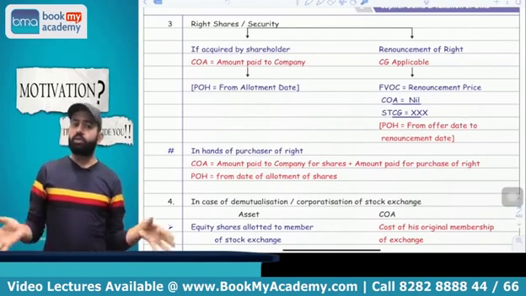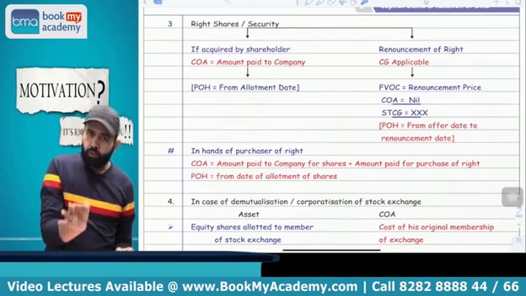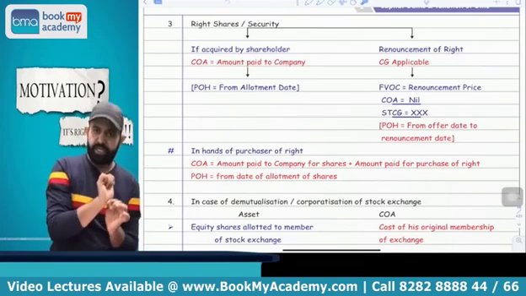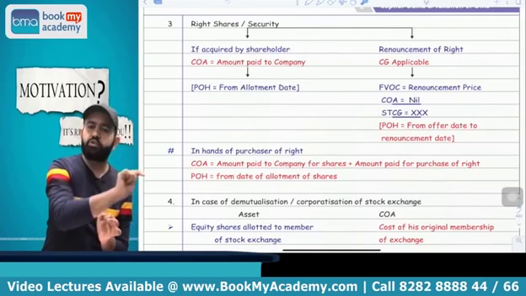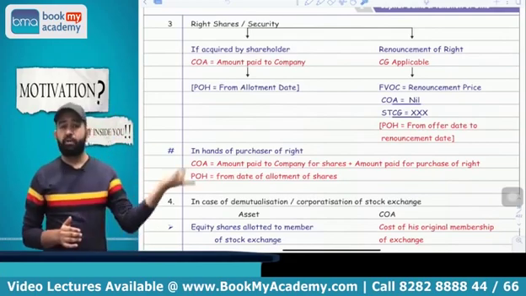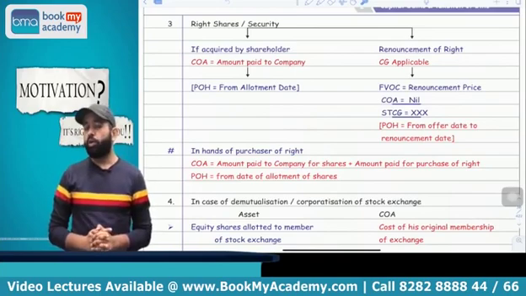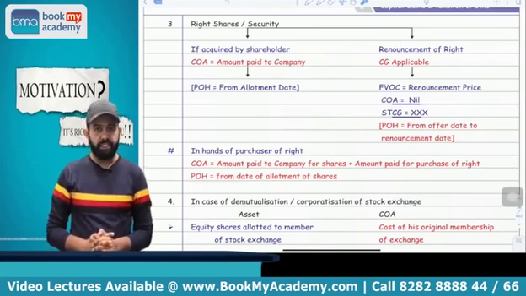capital gain. Why short-term capital gain? Because the period of holding of right will be considered from the offer date till the renouncement date, and from the offer date to the renouncement date, it will never be more than 3 years. So here it will always be a short-term capital gain. You got my point or not?